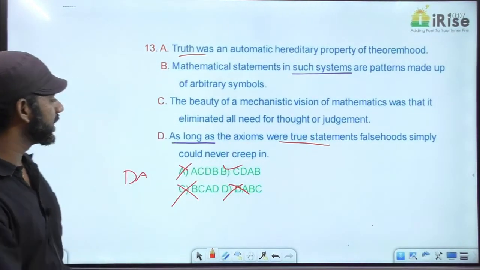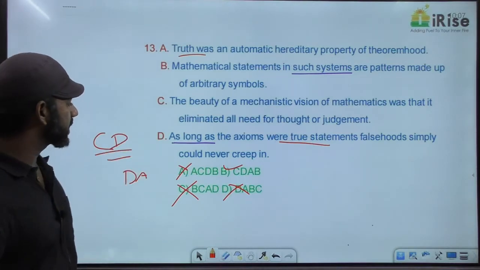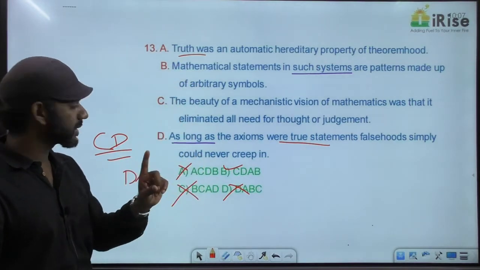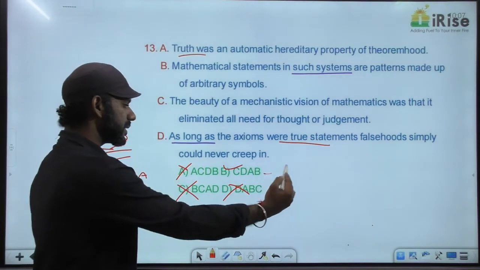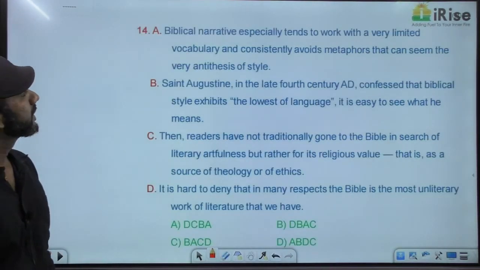So CD anyway must be a mandatory pair, and if you check, CD as mandatory pair comes in two options, A and B, but DA as mandatory pair comes in one option, that is option B. D is anyway eliminated, so the answer must be B. Clear? Come to the next one.